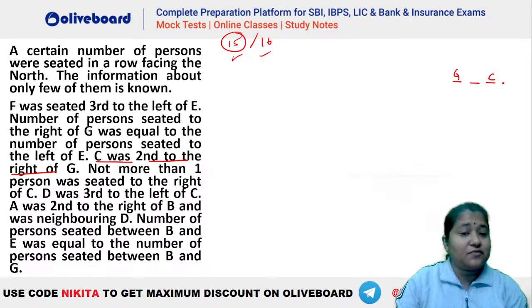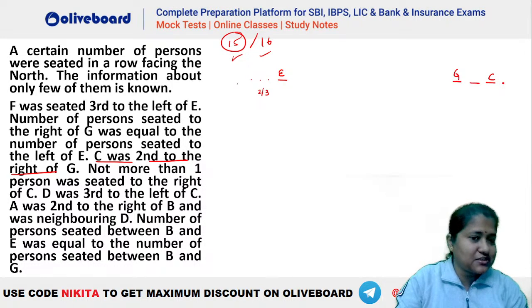Now it is given number of persons seated to the right of G, which is either 2 or 3, has to be equal to the number of persons to the left of E. That means E has to be somewhere like this. So either 2 or 3 persons should be there towards his left, isn't it? That is the situation here.